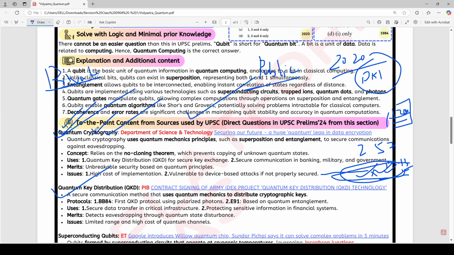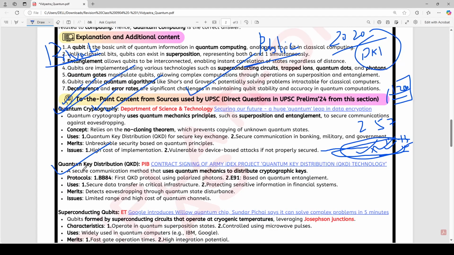Now, how this cryptography is different is that the private key that we talked about, that key is distributed. This is quantum key distribution, which means this key is the only thing that is distributed, not the whole message. In this sense it is different. Now in traditional cryptography, there is no way to find out whether that key was copied by something else or whether that message was decrypted or not.